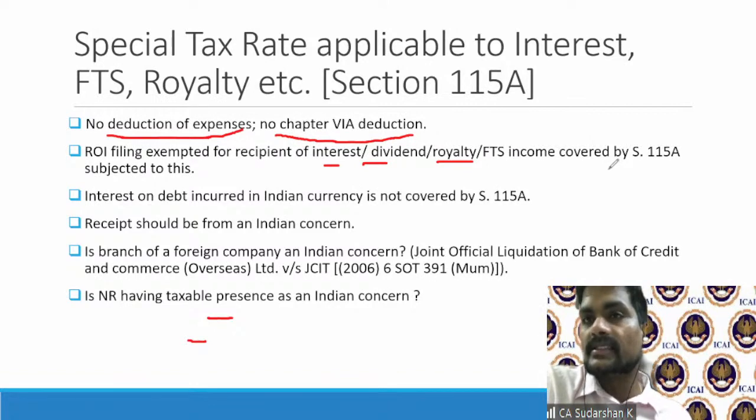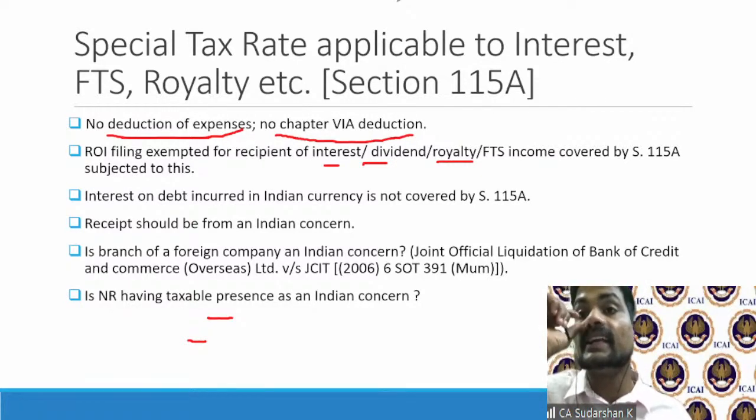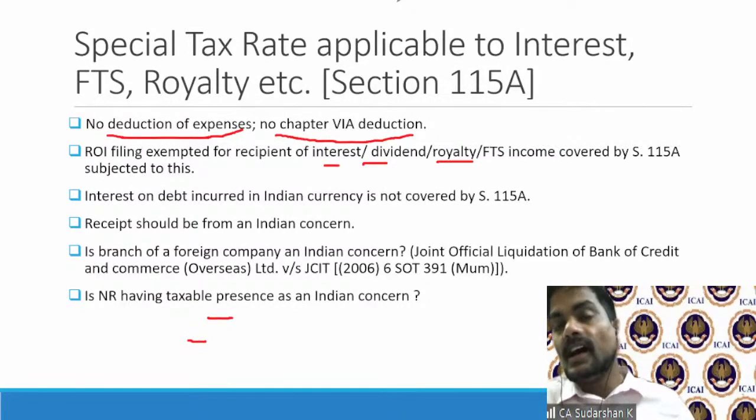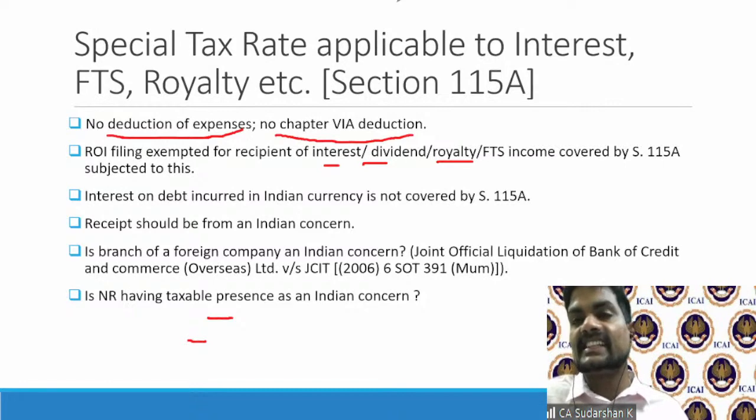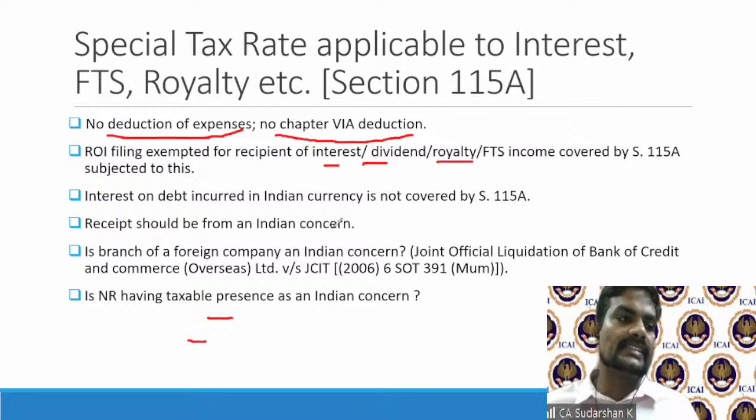Now, what is very interesting is the amendment that has happened says the tax rate should be under 115A, under the Income Tax Act. However, if the taxes have been withheld under the rates specified in the tax treaty, because if you recollect, Section 90 gives a benefit to a taxpayer to choose Income Tax Act or treaty, whichever is beneficial. Let's take an example.